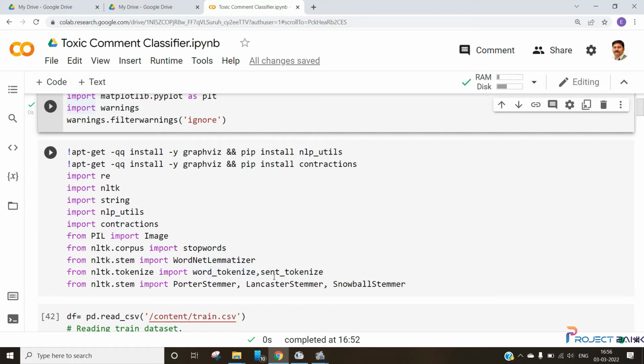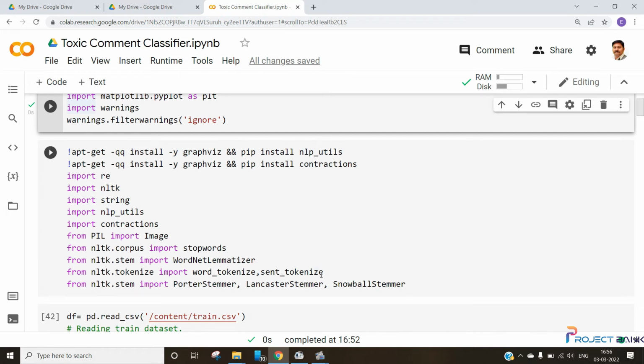Next, we have used two tokenizations: one is word tokenize, and the second one is sentence tokenize. Tokenization is nothing but the process of splitting the text into a list of tokens. So we can use either word tokenize or sentence tokenize on our data.